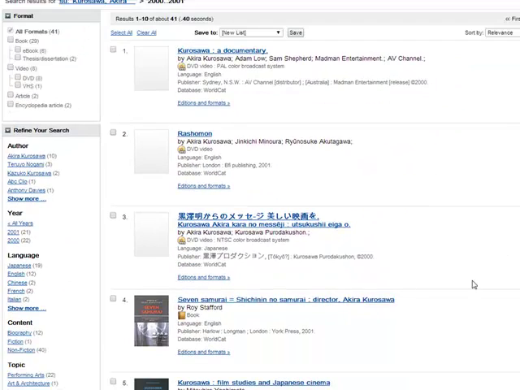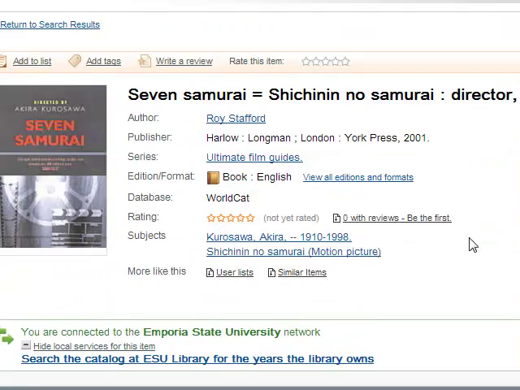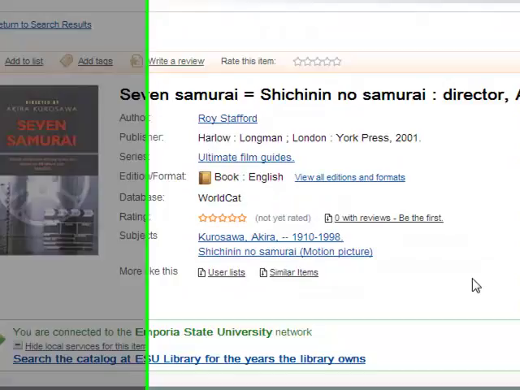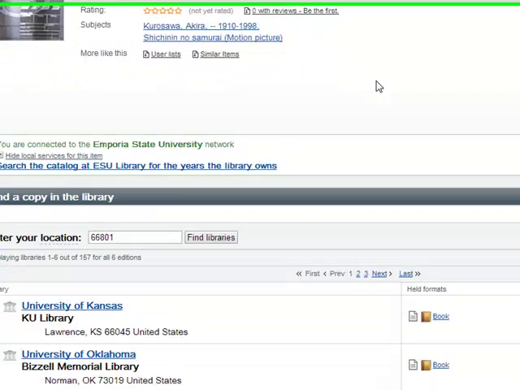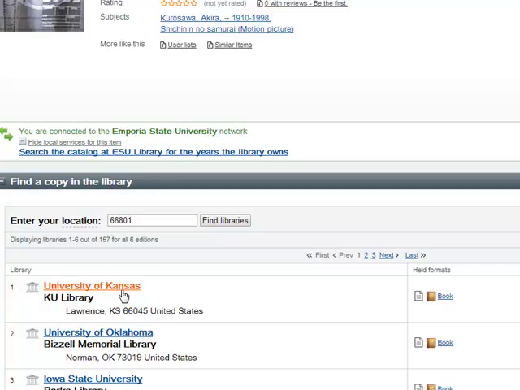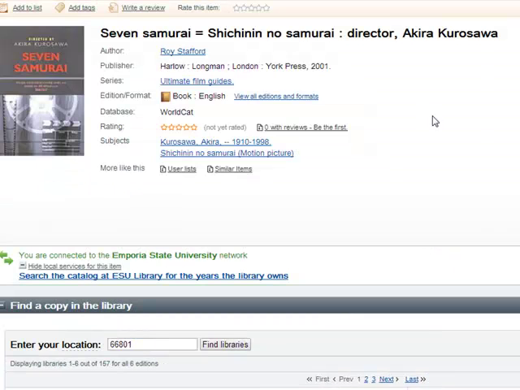From here, I can go ahead and click through, and I can actually see where items are held. So, for instance, if I wanted this book from 2001 on Akira Kurosawa, I can see that it's available at the University of Kansas, and if I wanted to, I could then go and put in an interlibrary loan request for this item, or you can contact me to see if we can order it. If you have any questions, just contact your librarian, and they'll be happy to help you locate and acquire any item you might want.